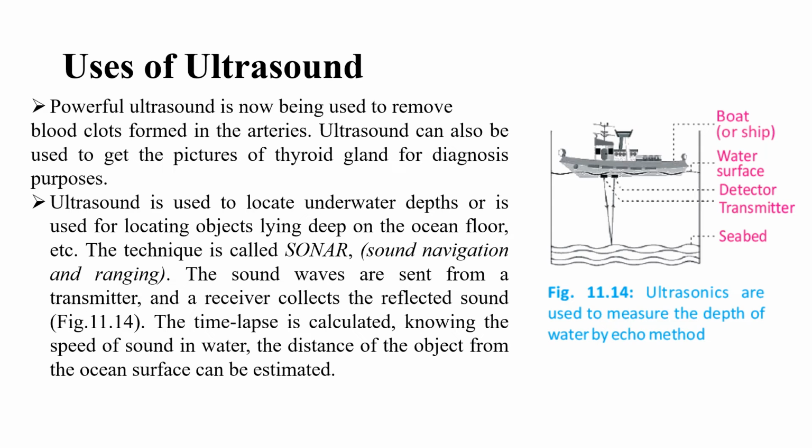So the next uses: powerful ultrasound is now being used to remove blood clots formed in the arteries. Ultrasounds can also be used to get pictures of the thyroid gland for diagnosis purposes. So now there is no need to do a large operation to remove blood clots. We just remove these blood clots from the arteries with the help of ultrasound. And similarly, if anybody has a thyroid gland and there are some issues regarding this, it can easily be diagnosed